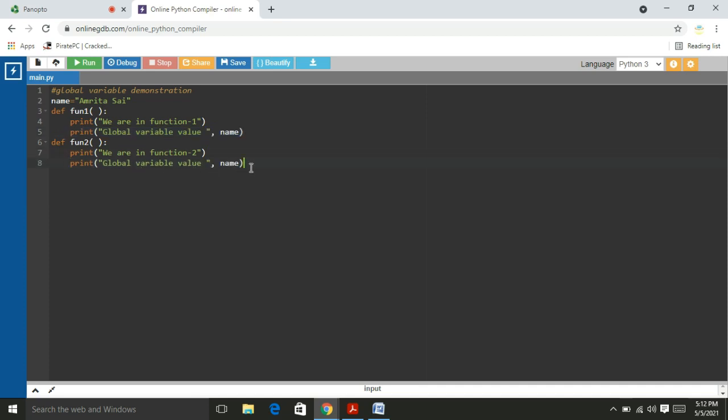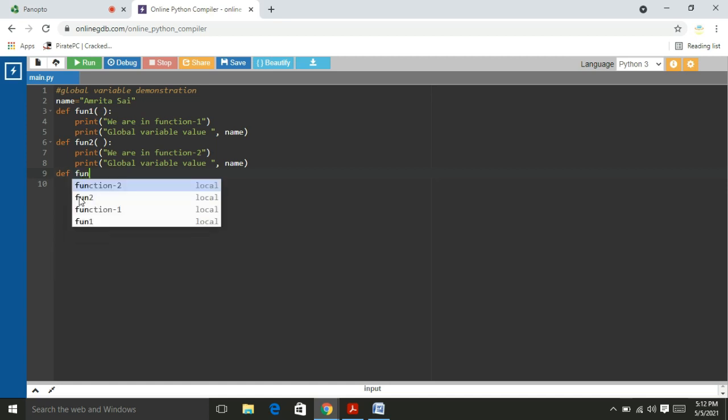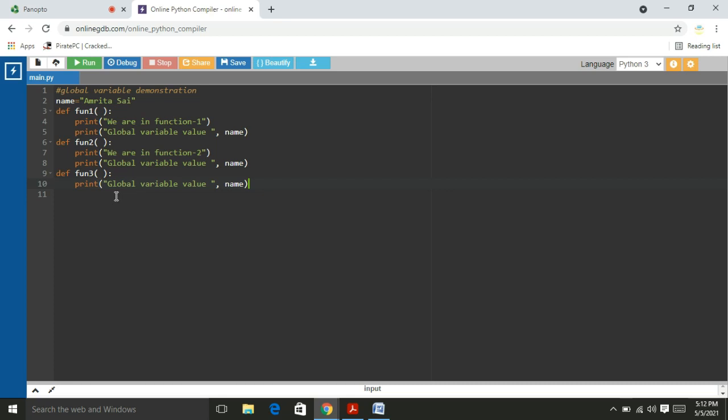Okay, friends, we will see. Next, I would like to define one more function, function 3. Again I print the global variable value. The global variable value should be available within function 3 or not.